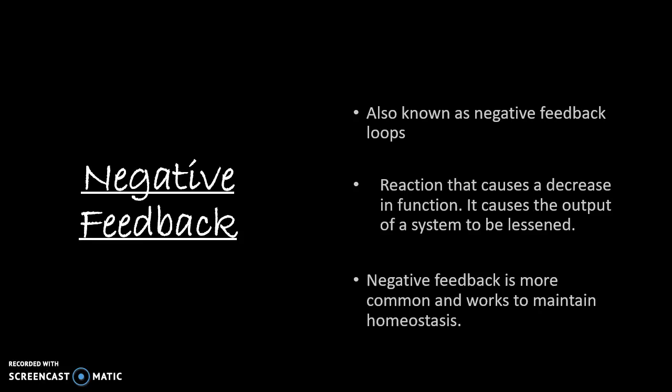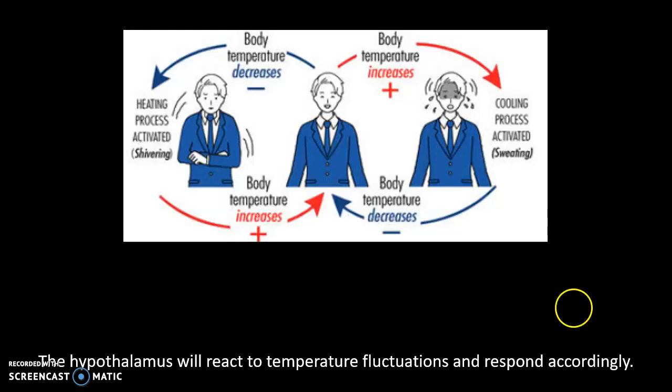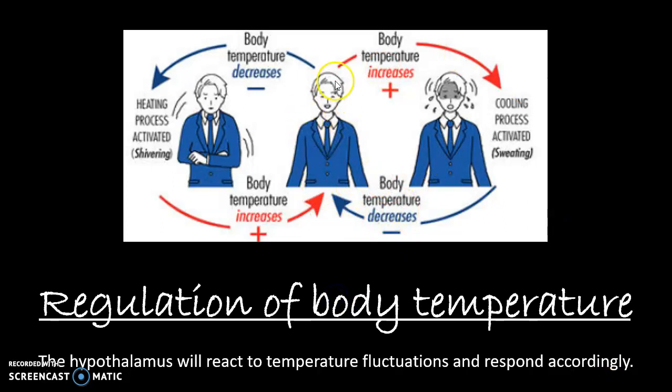Next, I will go over some examples of negative feedback. Our first example will be the regulation of body temperature. The hypothalamus will react to temperature fluctuations and respond accordingly. When our temperature decreases, meaning we get too cold, our body responds by shivering, which will cause our body temperature to start rising until we return back to our normal body temperature.